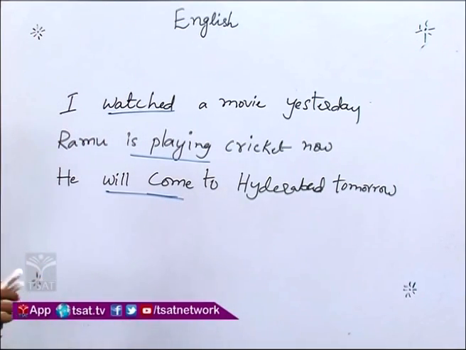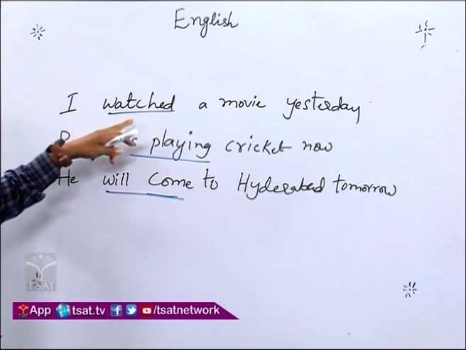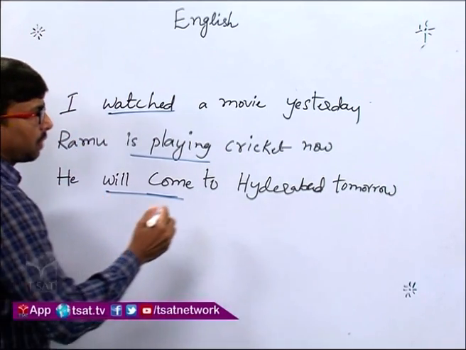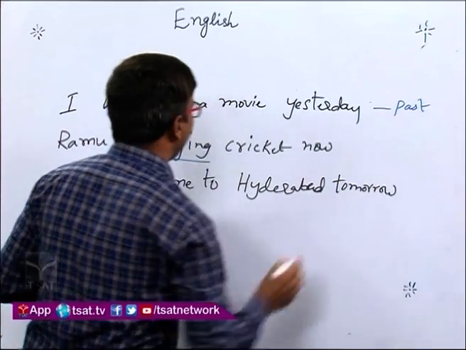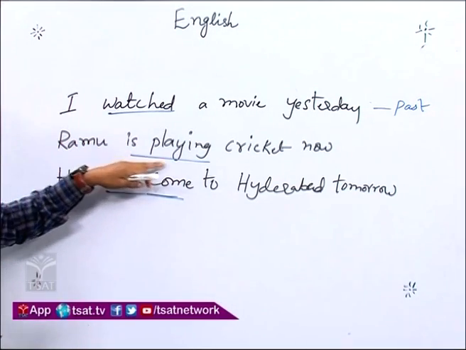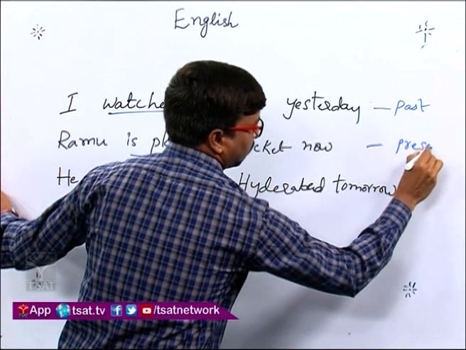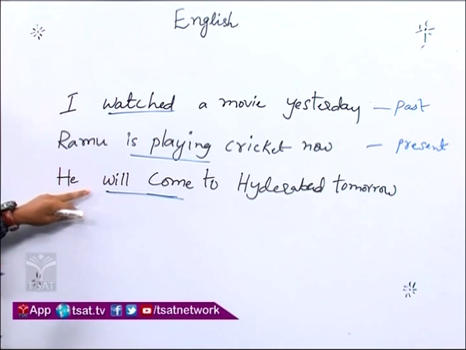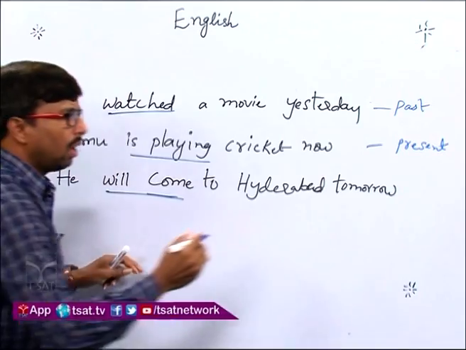So, my dear children, if you observe these three sentences, in the first sentence, the verb watched refers to the past time. In the second sentence, the verb is playing refers to the present time. In the third sentence, the verb will come refers to the future time.